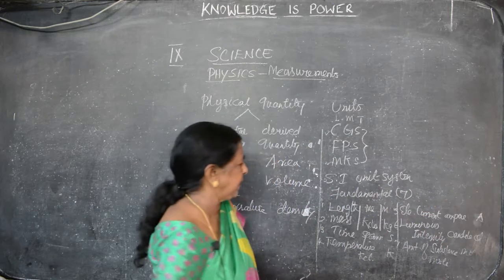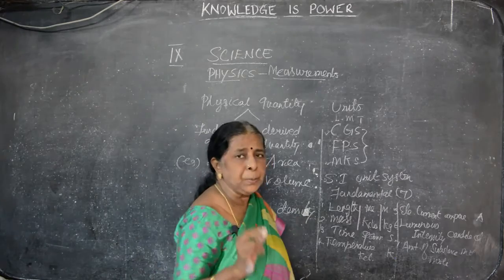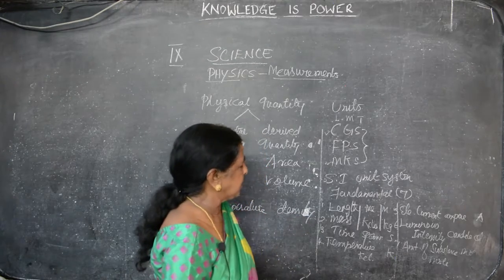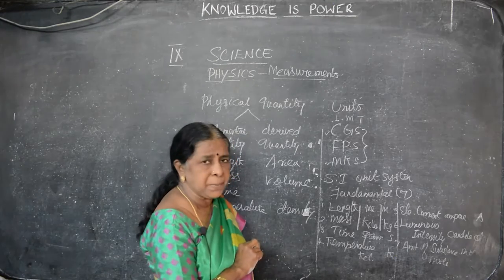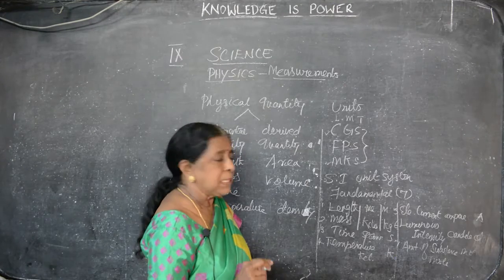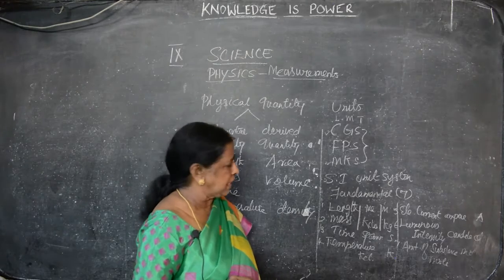So, fundamental quantity 7: length, mass, time, temperature, electric current, luminous intensity and amount of substance. Length is measured by meter, symbol m. Mass is measured by kilogram, symbol kg. Time is second, unit is what? Second, symbol is s. Temperature, Kelvin, K.